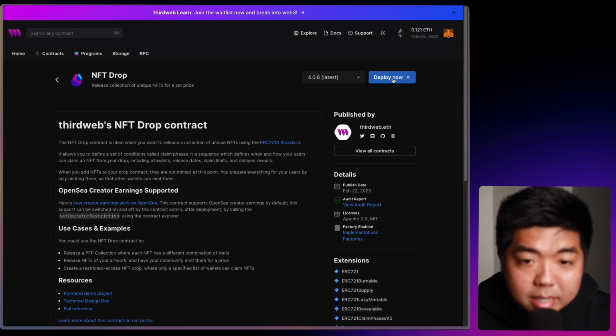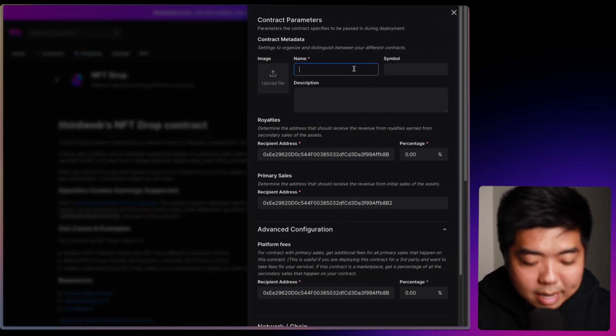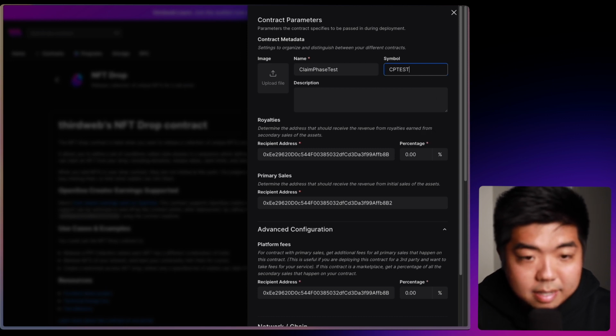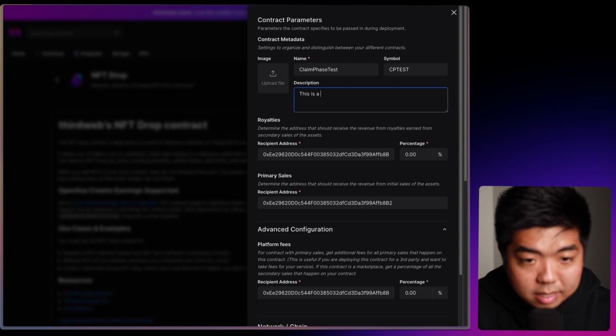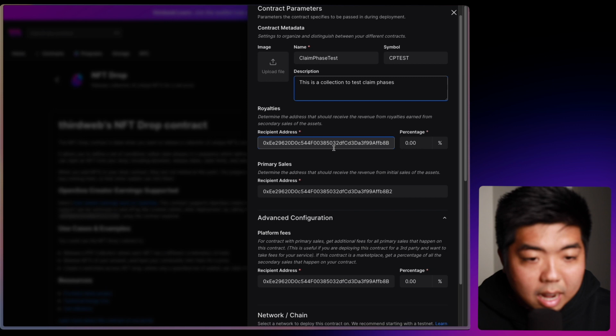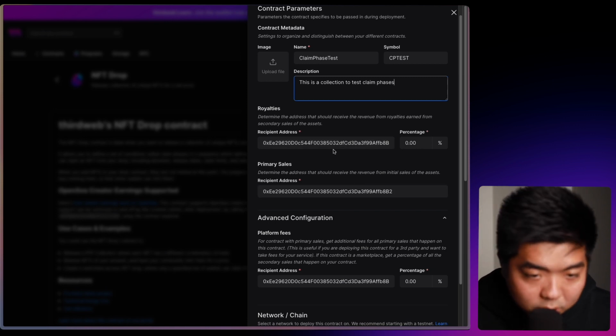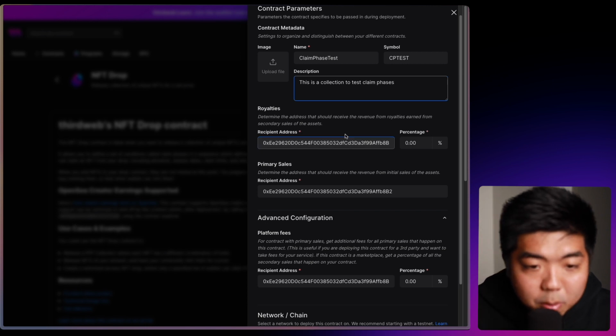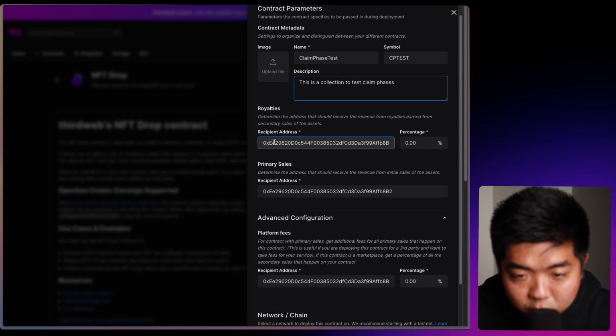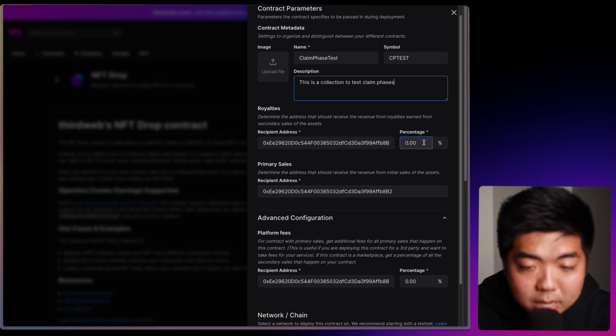So right here in the top right, I'm going to click deploy now. I'm just going to name this claim phase test, and then we'll just call it CP test. I don't have an image I'm going to upload. We'll just say this is a collection to test claim phases. And I will keep my royalties and primary sales as the deploying wallet address. But if you do want to set up royalties for your collection, you can put in what wallet address those royalties should go to and the percentage of royalties that would be collected.